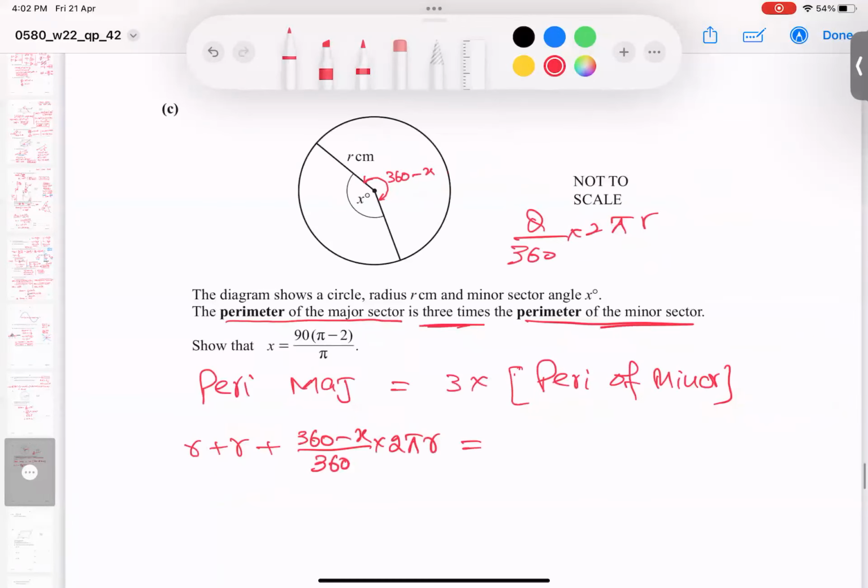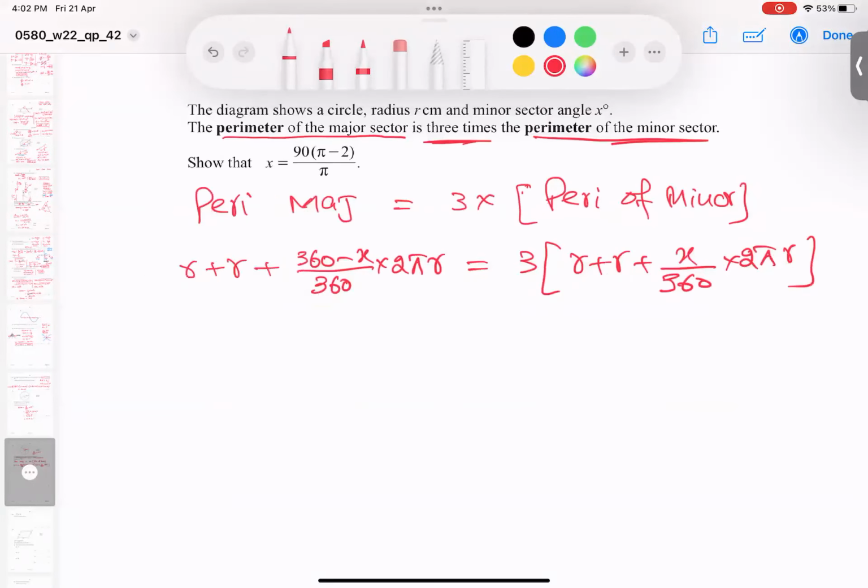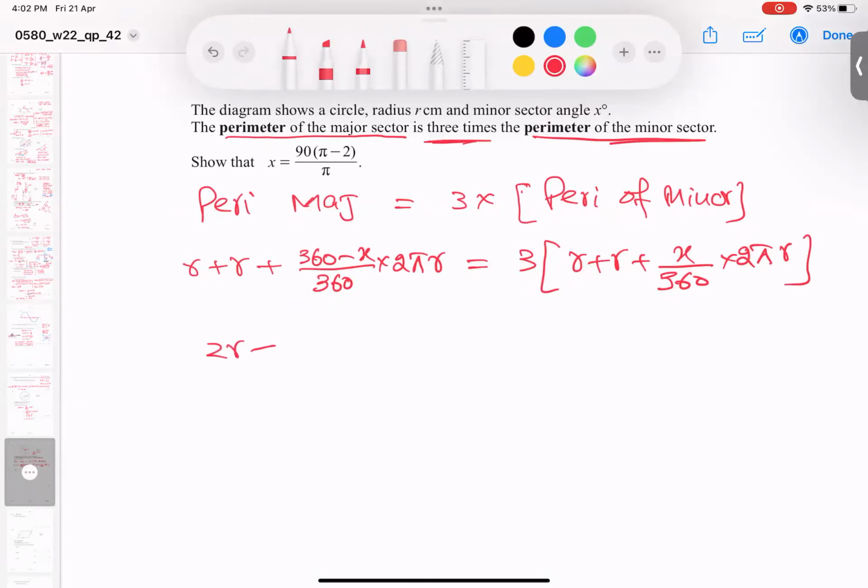Right hand side, 3 in a bracket r plus r, and this time theta I'll use x, times 2 pi r. I hope that's clear. R plus r is 2r, and this 2 can cancel this one. I can say 360 minus x over 180 into pi r.